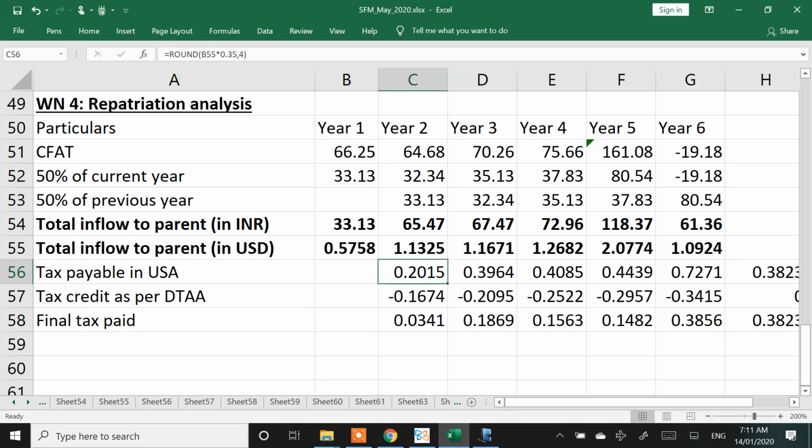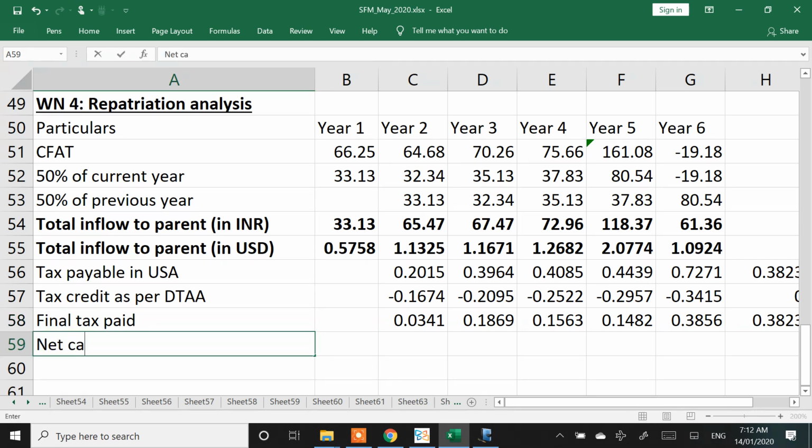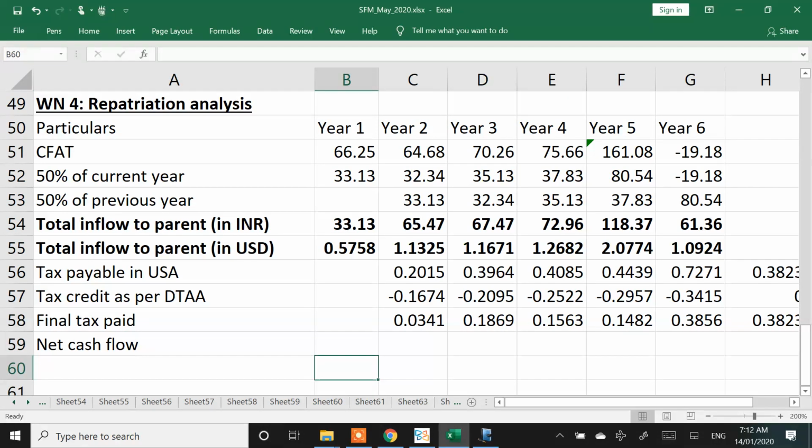So they have to pay 35% of the previous year profit as tax. They have already paid some tax in India, so they want to take credit of that. After taking credit of them, they are going to pay this final amount. So net, the final number is net cash flow. The parent is going to get in year 1 0.5758 crores.